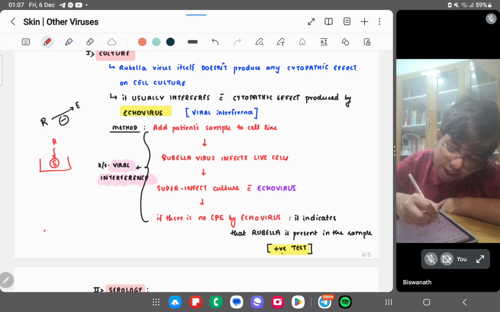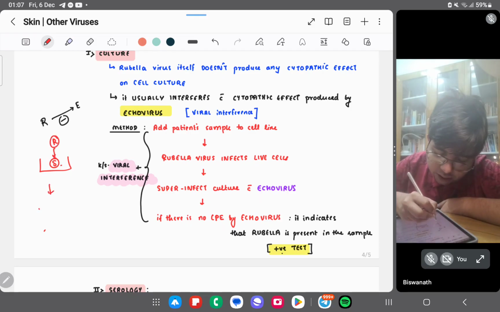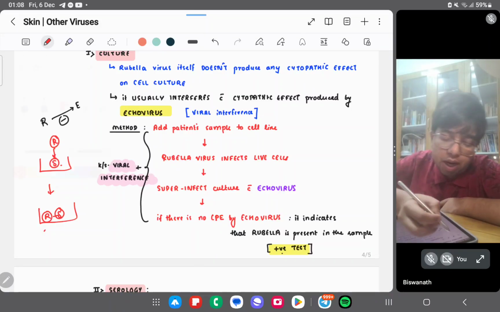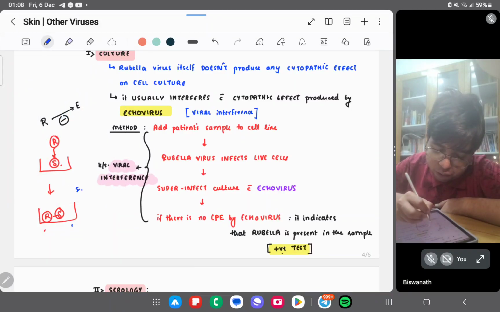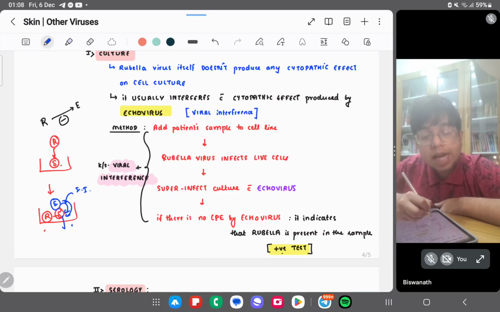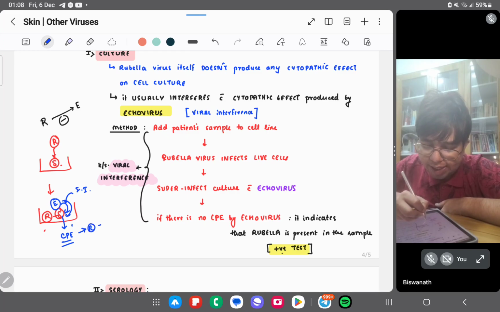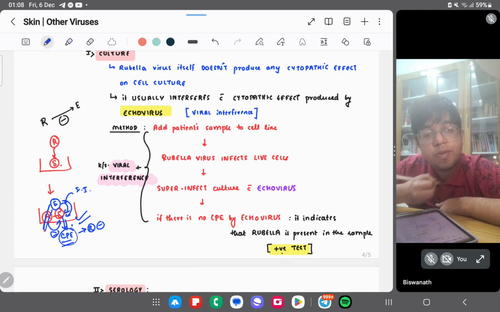So basically we are adding the patient sample and infecting it with rubella. Now we have a rubella-infected sample. Now we have to superinfect, I'm writing SI, with what virus? Echovirus. If echovirus is producing a cytopathic effect, that means rubella is absent, because rubella would have interfered with echovirus.